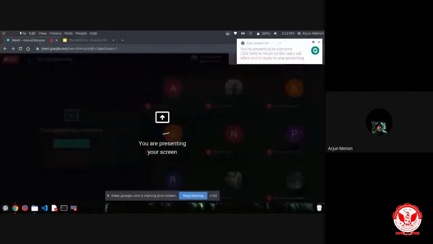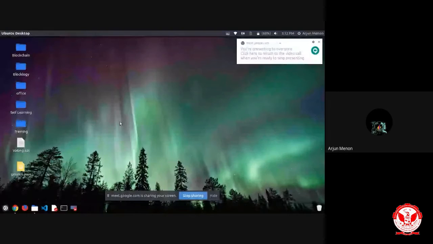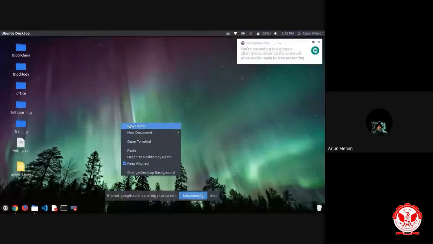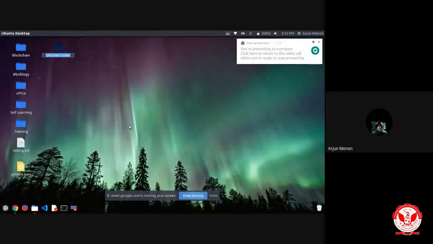First I need to open a code editor in which I have created a basic folder, a simple folder which I made on my desktop. Here I am making a new folder called Geth.